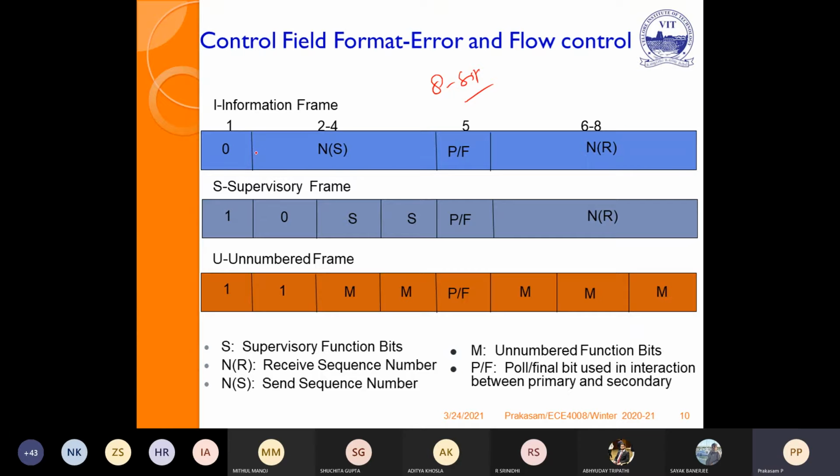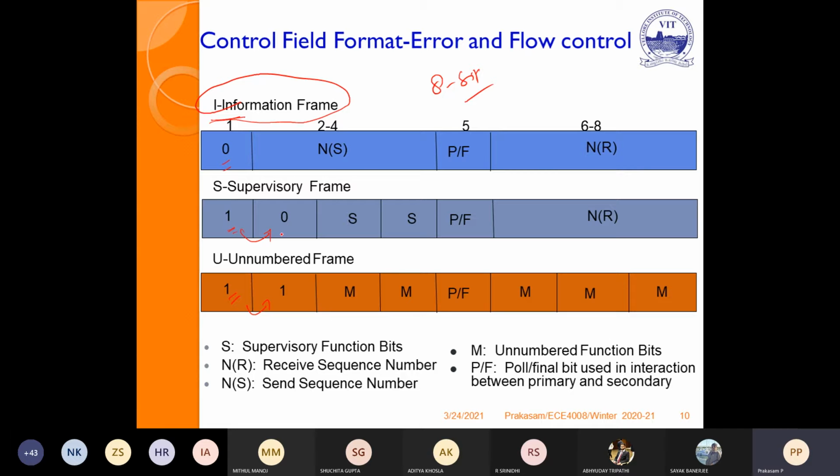If the MSB is 0, then it is an information frame. The first bit, the MSB, if it is 0, automatically it is identified as the I frame, information frame. If the MSB is 1, we have to check the second bit.